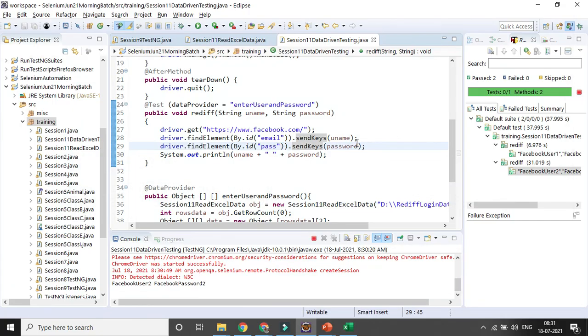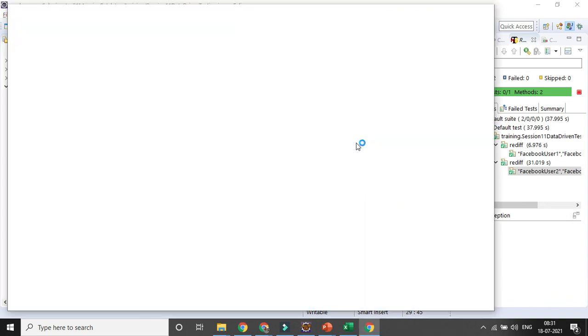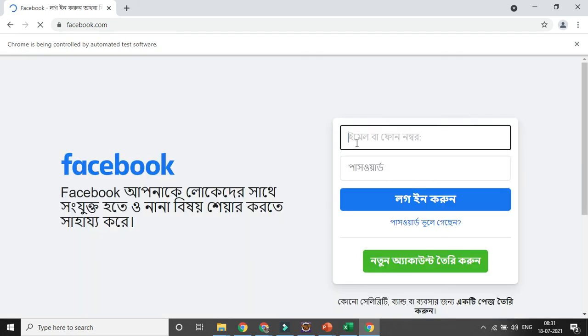Okay, it is going for the second iteration, and after that it will go for third and fourth. If you want to check or change anything, you can. If you want to change your data combination again, suppose 10 iterations, you can just simply change it for 10 data combinations and it will run based on that.